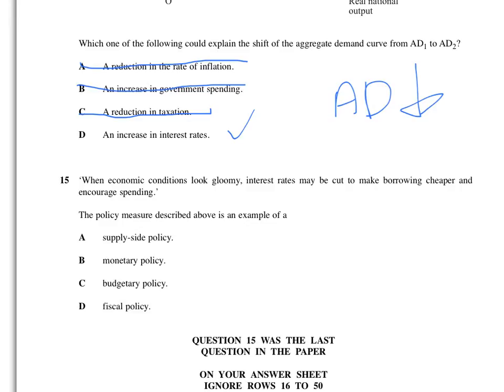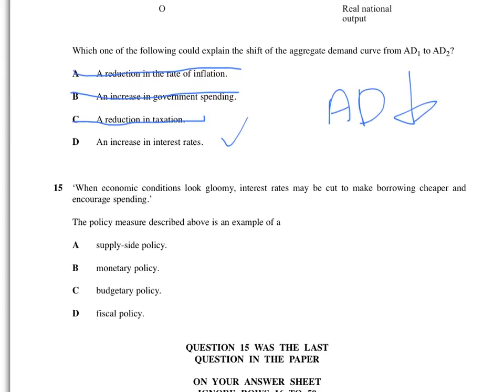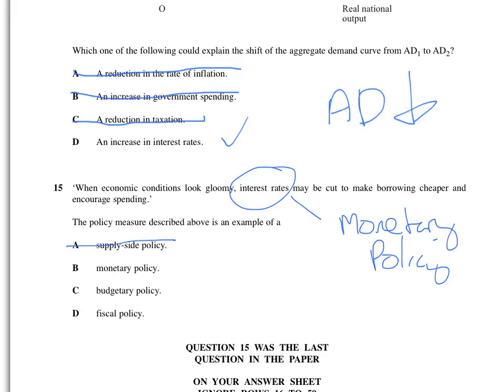Right, final question for this one. When economic conditions look gloomy, interest rates may be cut to make borrowing cheaper and encourage spending. The policy described above is an example of, okay, so interest rates being cut. Whenever you see interest rates, what do we know that's talking about? We know that's talking about monetary policy. So I haven't even looked at the answers yet. Is it going to be supply side policy? No. Is it going to be budgetary policy? No, because that's not even a policy. It's not fiscal policy because that's government spending and taxation. So the answer is B, monetary.